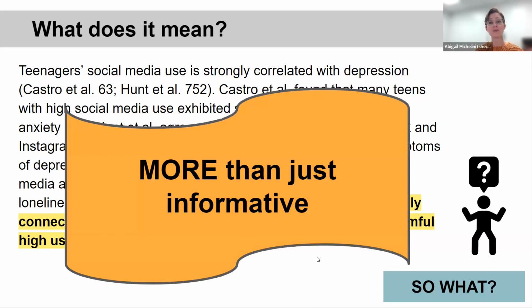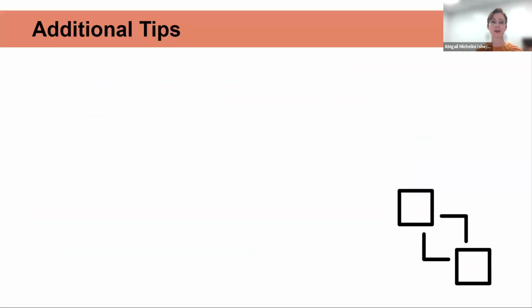Notice this is more than just informative. The facts, the quotes, the numbers that you're using, that's information. And yes, you're choosing information that supports your point, but it's still just information. You've got to connect the dots for your reader and show how it supports your argument. And this is where we move from purely listing information to argument, or what does it mean, right? You have to explain yourself. Okay, and that's the analysis part.